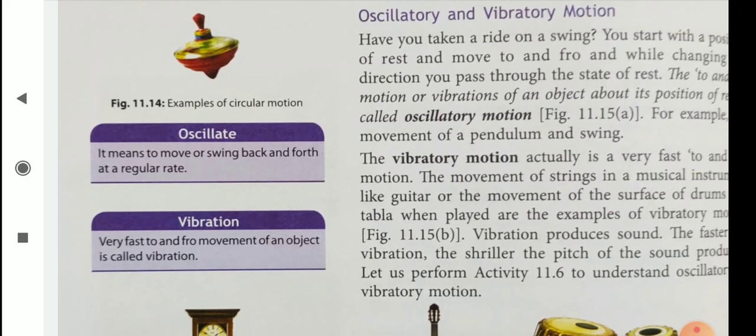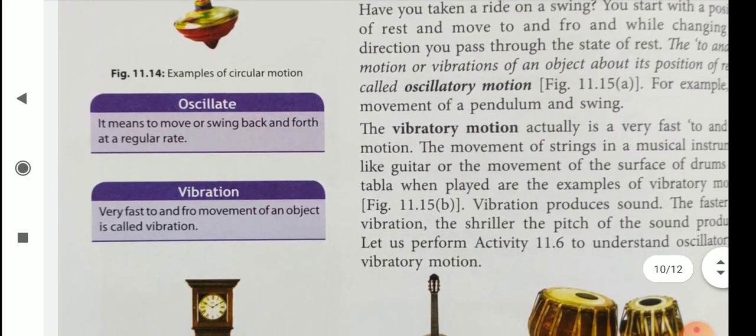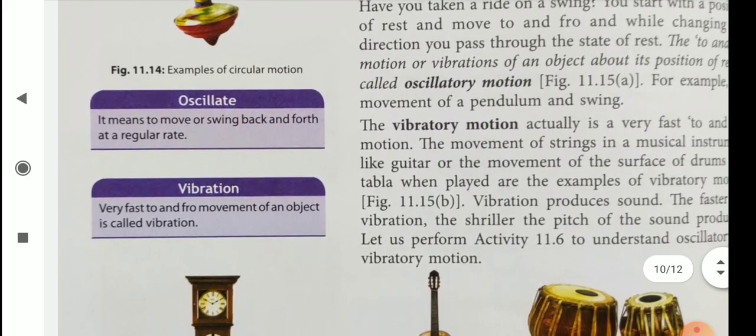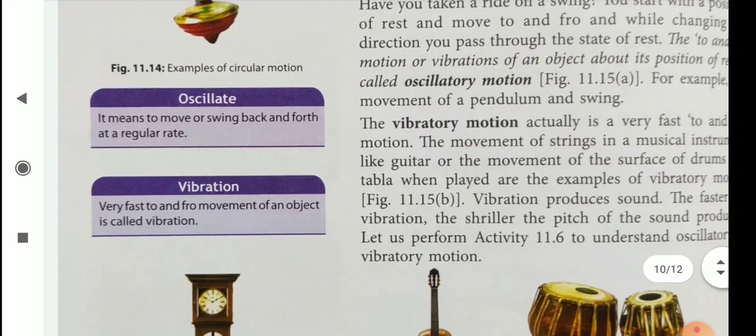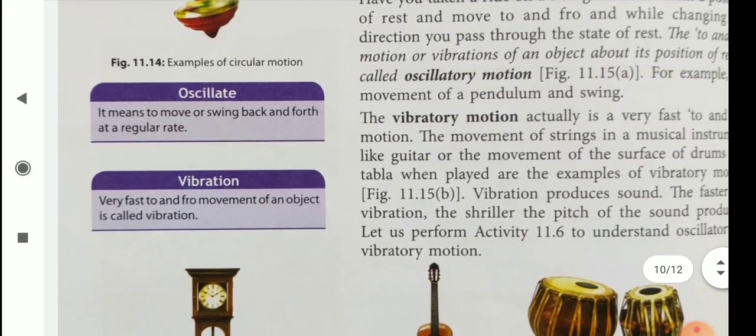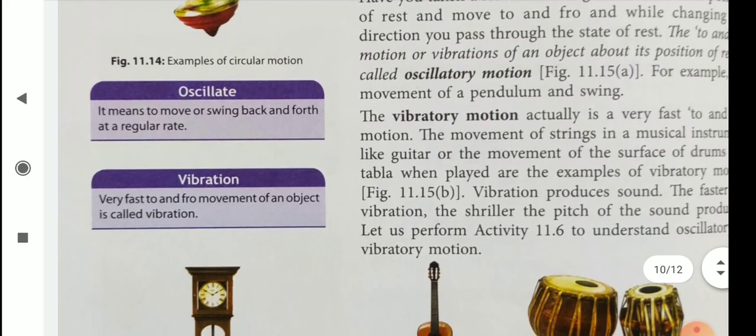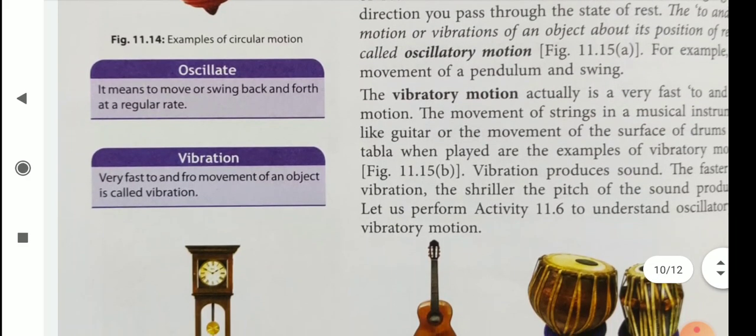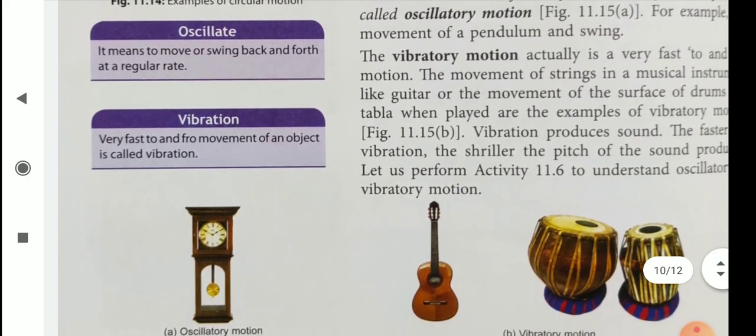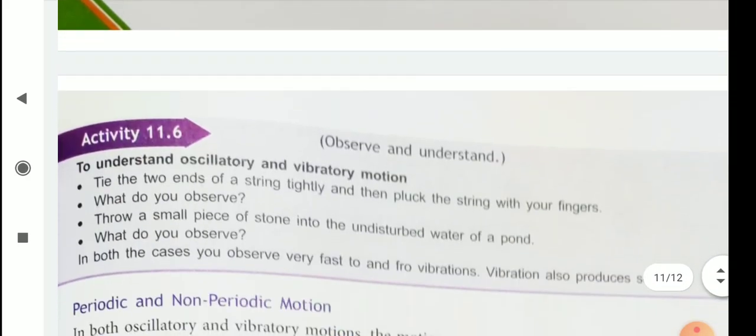The vibratory motion actually is a very fast to and fro motion. For example, the movement of strings in a musical instrument like a guitar, or movement of the surface of drums. These are the examples of vibratory motion.